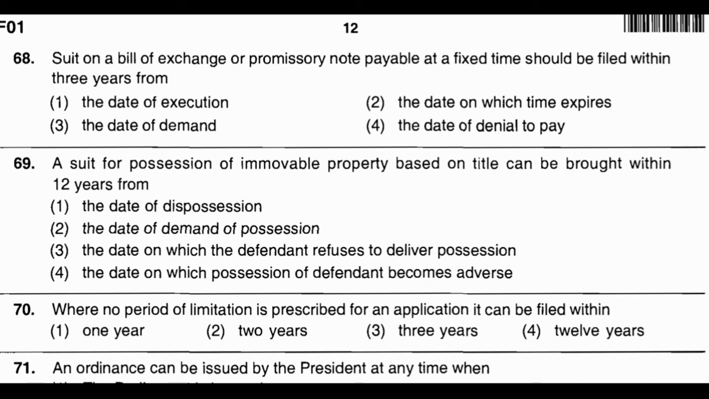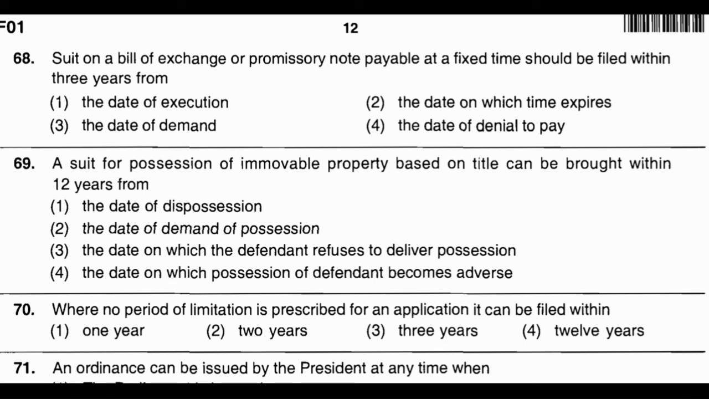Now question number 69. A suit for possession of immovable property based on title can be brought within 12 years from: option number 1, the date of dispossession. Option number 2, the date of demand of possession. Option number 3, the date on which the defendant refuses to deliver possession. And option number 4, the date on which possession of defendant becomes adverse. And the correct answer is option number 4, that is the date on which possession of the defendant becomes adverse.